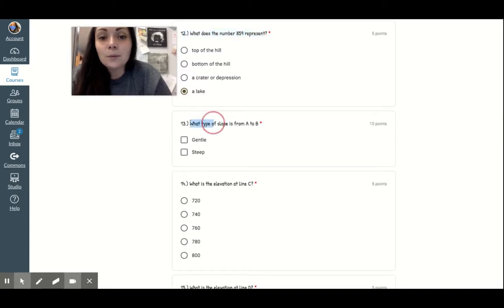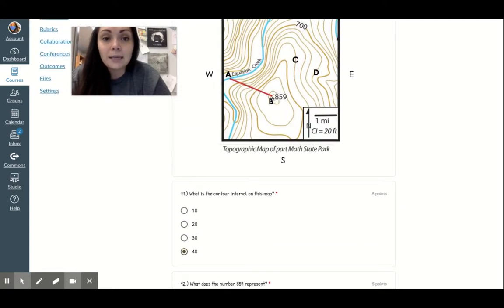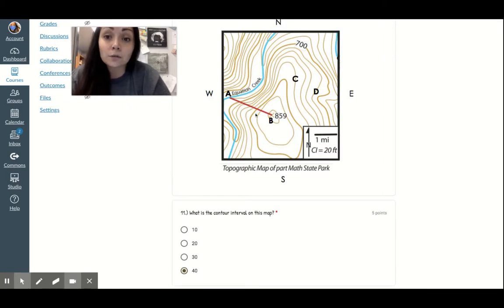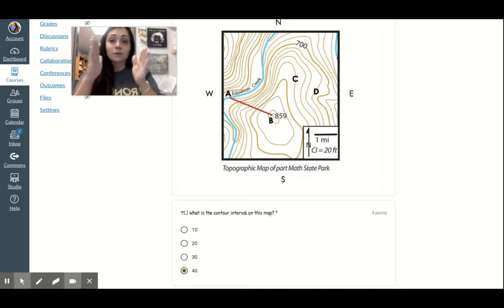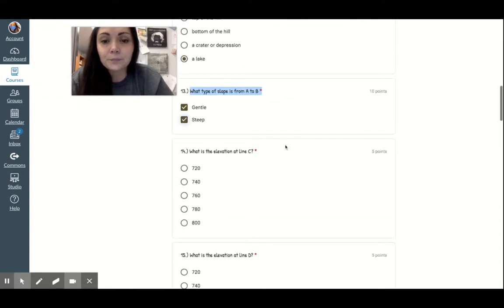What type of slope is from A to B? Is it a gentle slope or a steep slope? So from A to B, is this a gentle slope or a steep slope? And you need to be thinking about how close the contour interval lines are together. Remember, if they're close together, that means something, versus if they're far apart, that means something. So like right here would be far apart, right here would be close together.